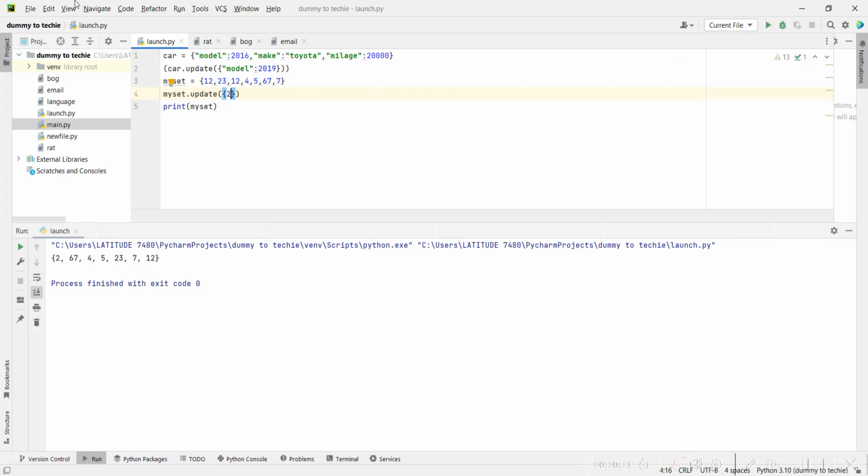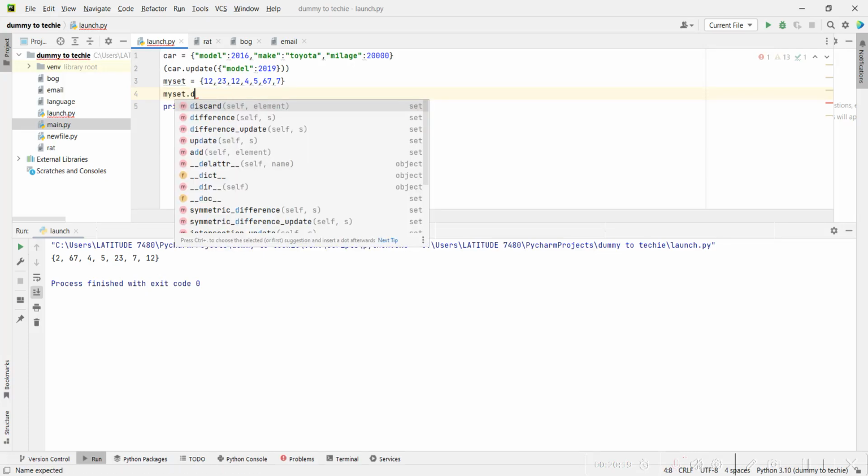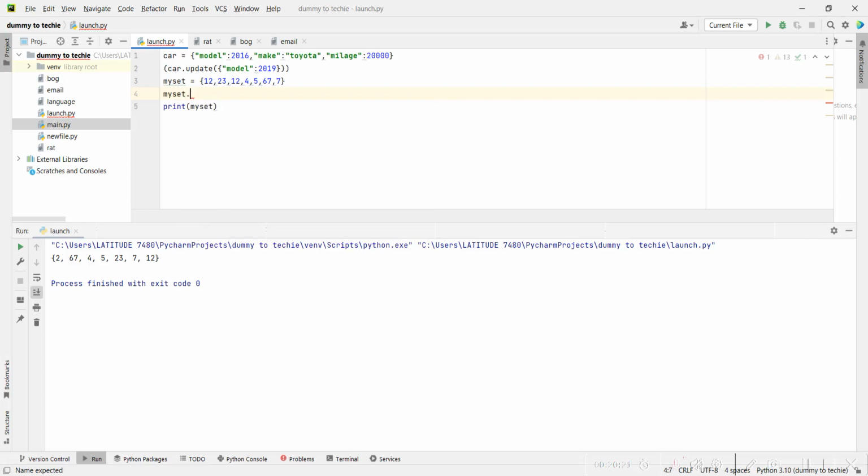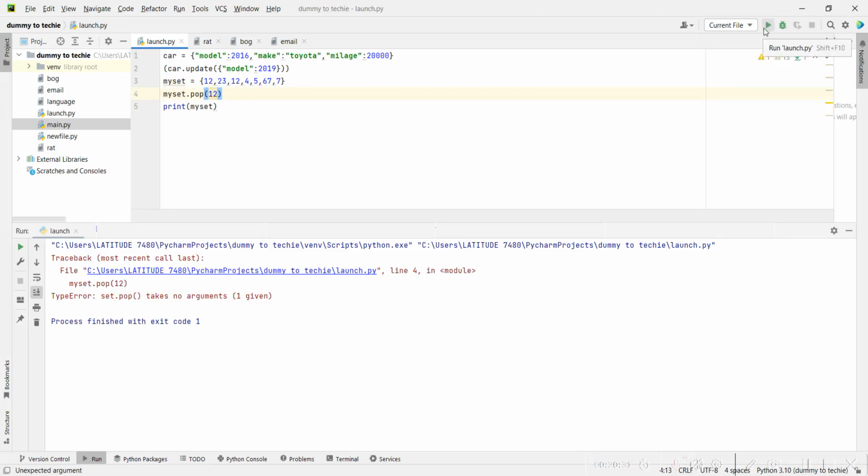If you want to delete a value from a set, the same. So you check the, let me see, delete. How do you delete? Or you cannot delete, actually, you pop. So pop. So what am I popping? I want to pop, let's see, 12. That works. It says pop takes no arguments. So I cannot even specify.